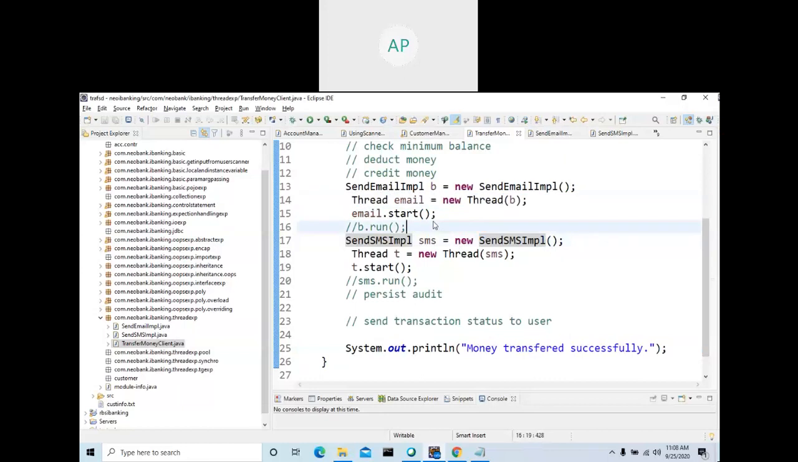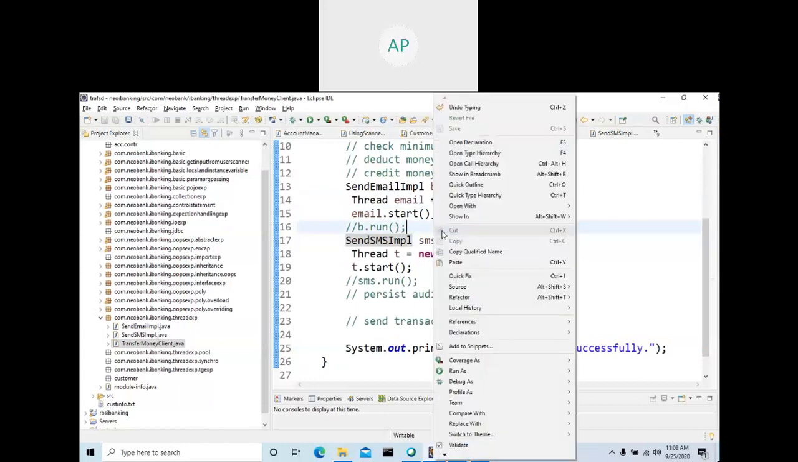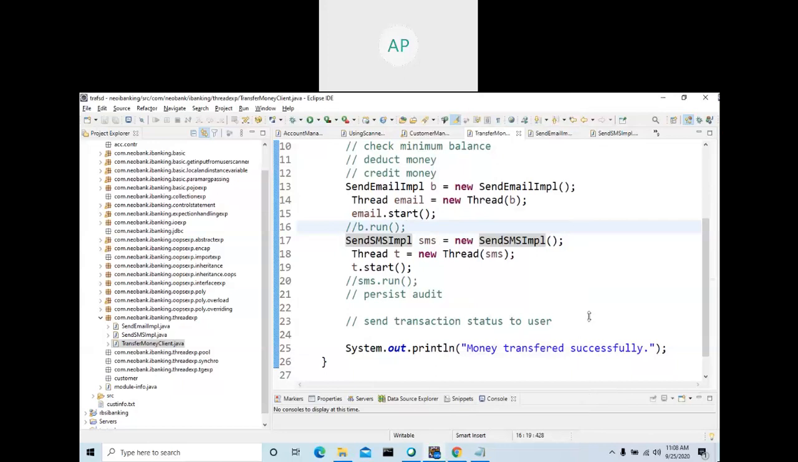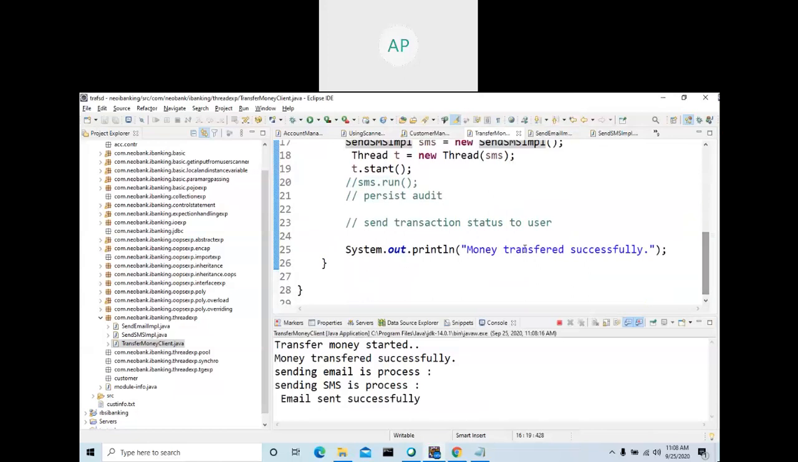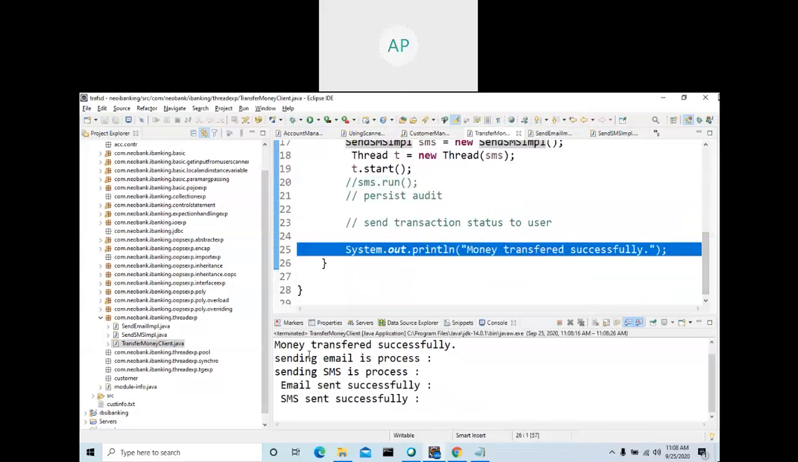Let me run it. You will see what the output is. First, it will print money transferred successfully, and the others may run after some time. Anyway, I'll run this program first. How will you run this program? Run as Java application. What is the output?